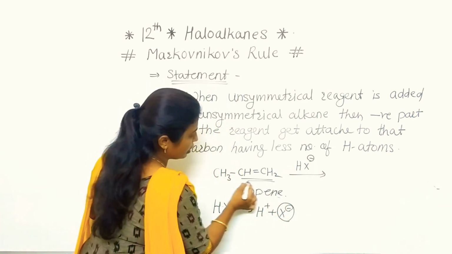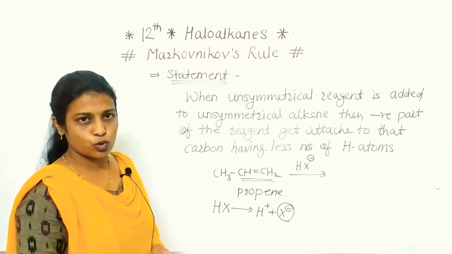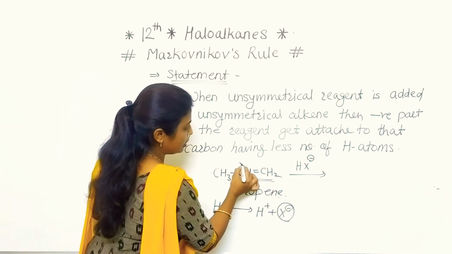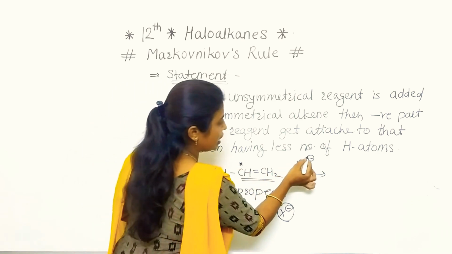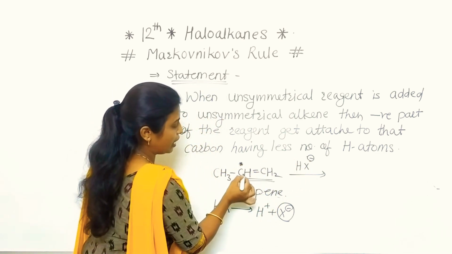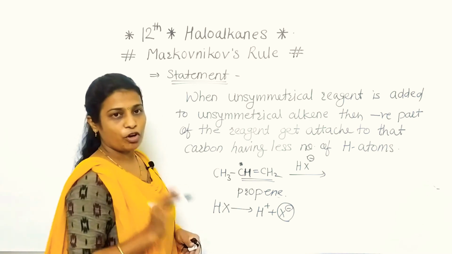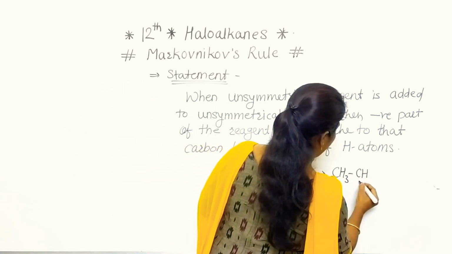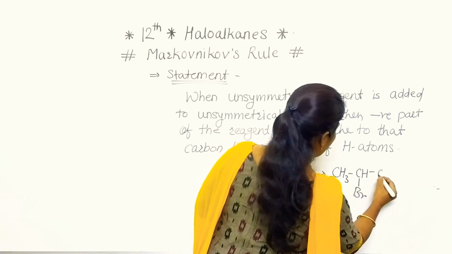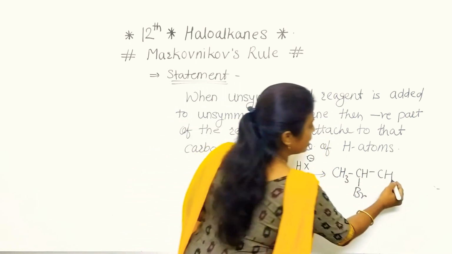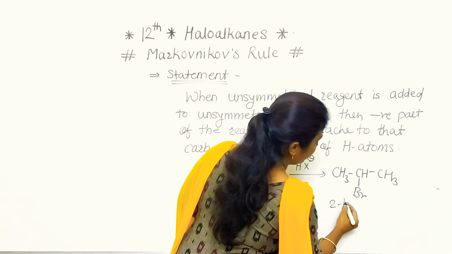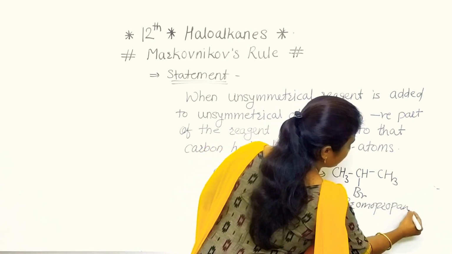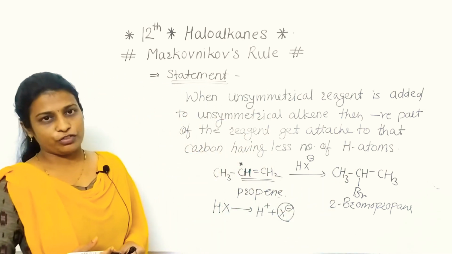And if we consider the carbon-carbon double bond containing these two carbons, which one has the less number of hydrogen? This one, the middle one. So the negative part will get attached to that carbon which has less hydrogen. So the product will be CH3, CH, here Br will get attached and here that hydrogen will get attached. So this is 2-bromopropane. This is the statement and this is the example of this rule.